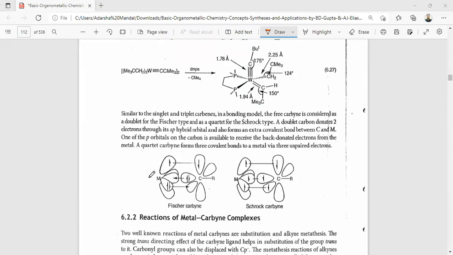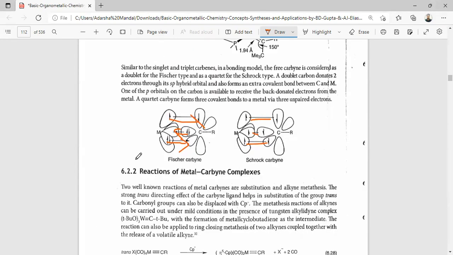So here the Fischer carbyne is a doublet type. Here is the electron donation to the metal's empty orbital, and here the electron back donation into the empty p orbital, with a partial covalent bond between them. For the Schrock carbyne, 3 covalent bonds are formed through the overlap between the metal p orbital and the p orbital of the carbon.